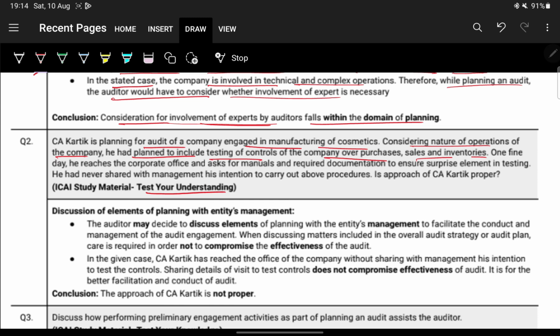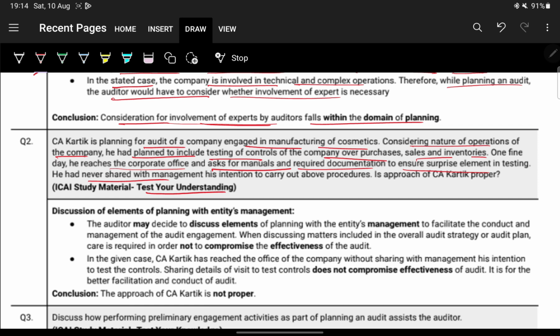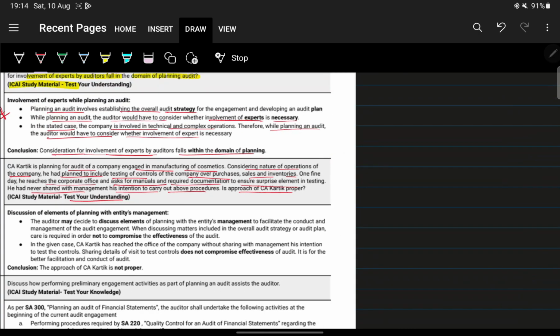One fine day he reaches the corporate office and asks for manuals and required documentation to ensure surprise element is there in testing. He never shared with the management his intention to carry out any of the above procedures. Is the approach of CA Karthik proper?